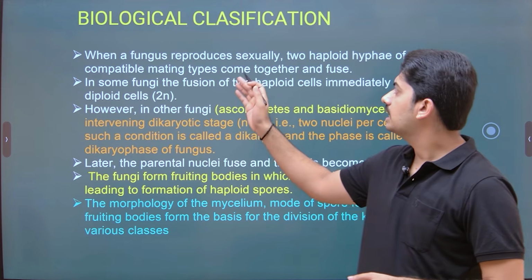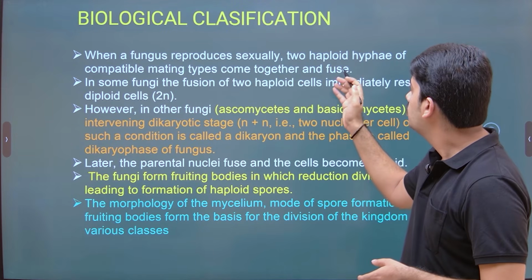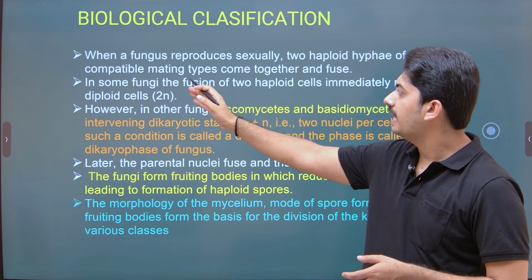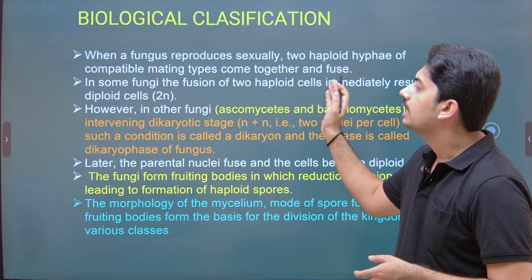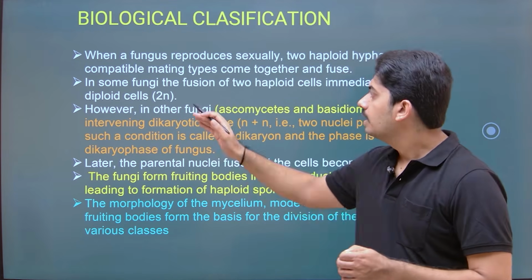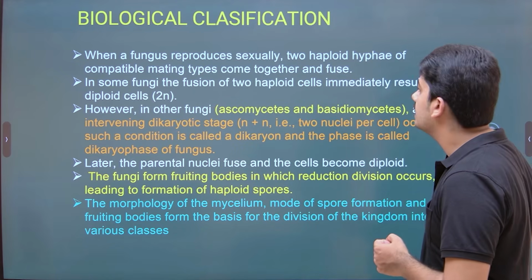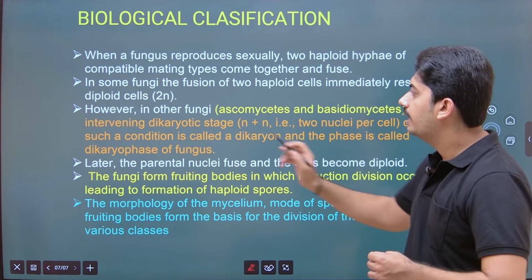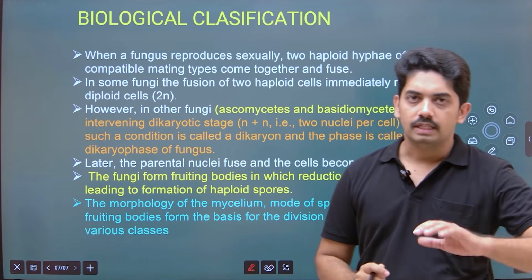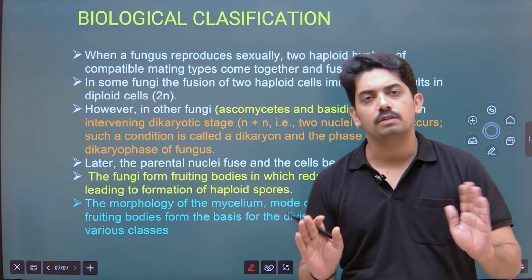Now when fungi reproduce sexually, two haploid hyphae of compatible mating types come together and fuse. In some fungi, fusion of the two haploid cells immediately results in diploid cells. This is very common in most fungi.